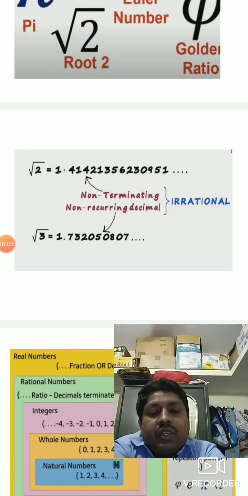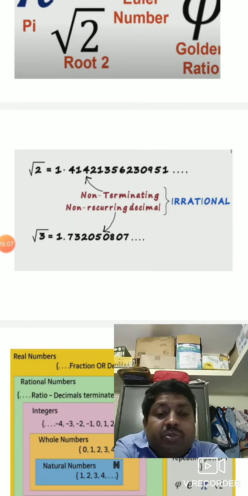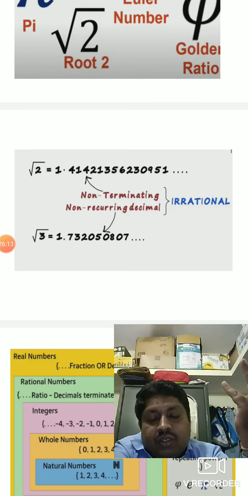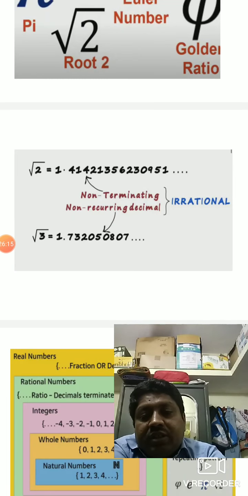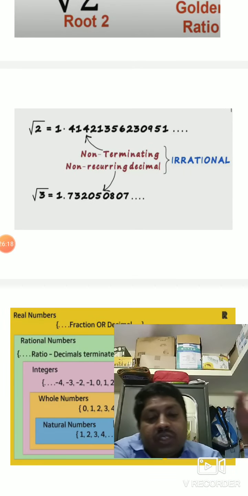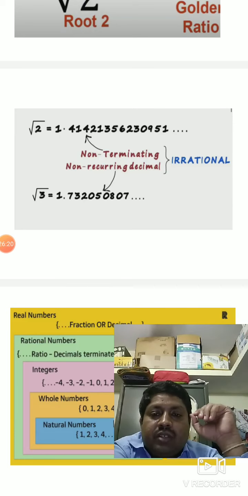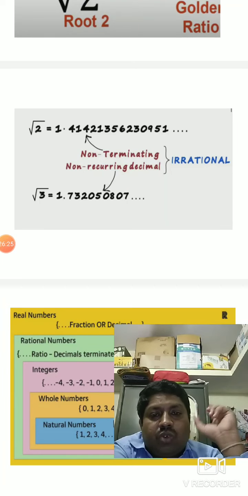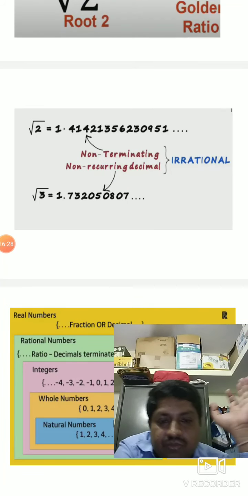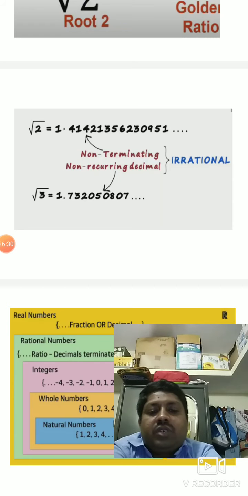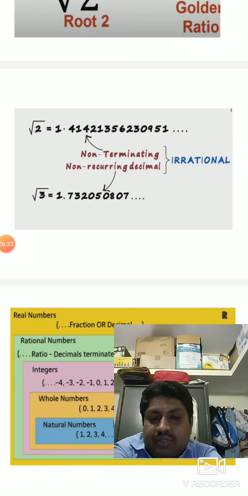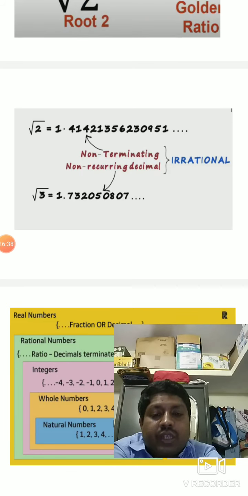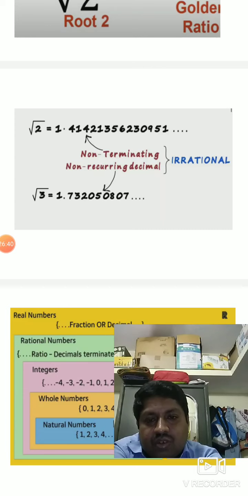Okay, so non-recurring. What do you mean by recurring? Recurring means repeating. Repeating the same thing is called recurring. For example, 0.3333, 0.33333 are recurring decimals. You might be knowing that. Non-recurring means it never repeats. So what is an irrational number? If anybody asks you, you can say non-terminating and non-recurring decimals. Got it?